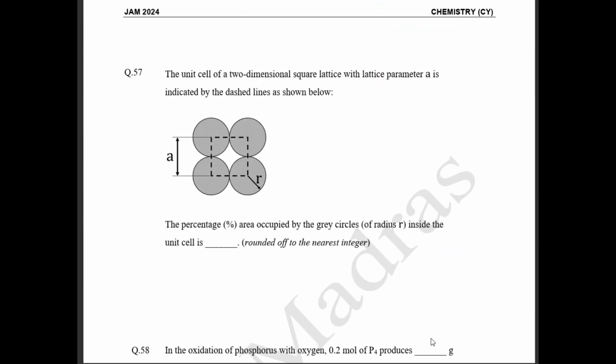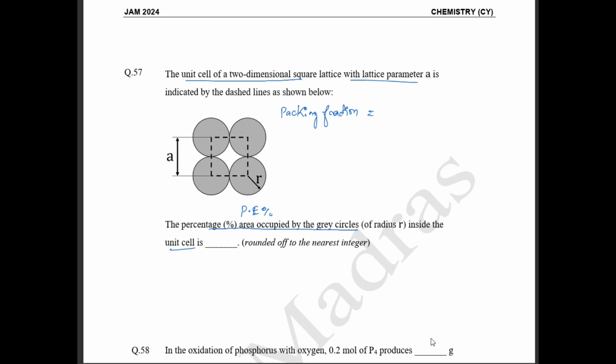Next question, 57th question. Here they have asked, the unit cell of a two-dimensional square lattice with lattice parameter A, indicated by dashed line, is shown. The percentage area occupied by the gray circle inside the unit cell is asked. So the percentage area occupied by the gray circle inside the unit cell is nothing but your packing fraction, or packing efficiency, asked in terms of percentage. So what is the formula for packing efficiency?